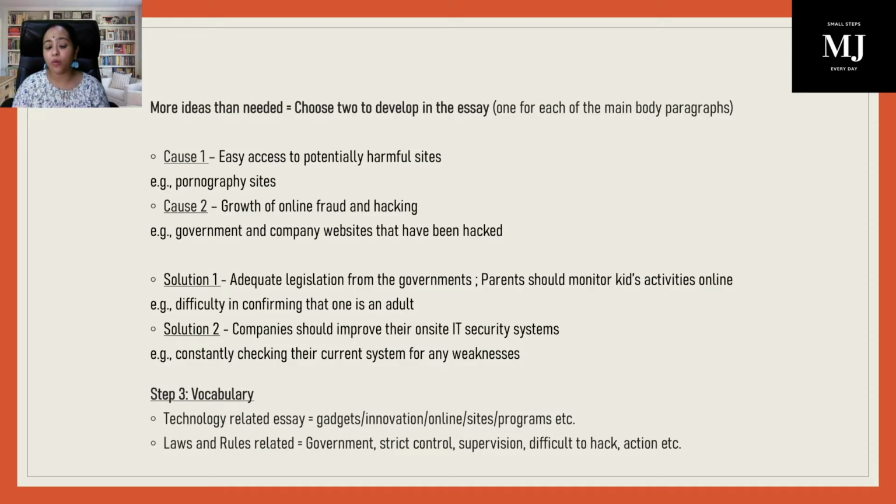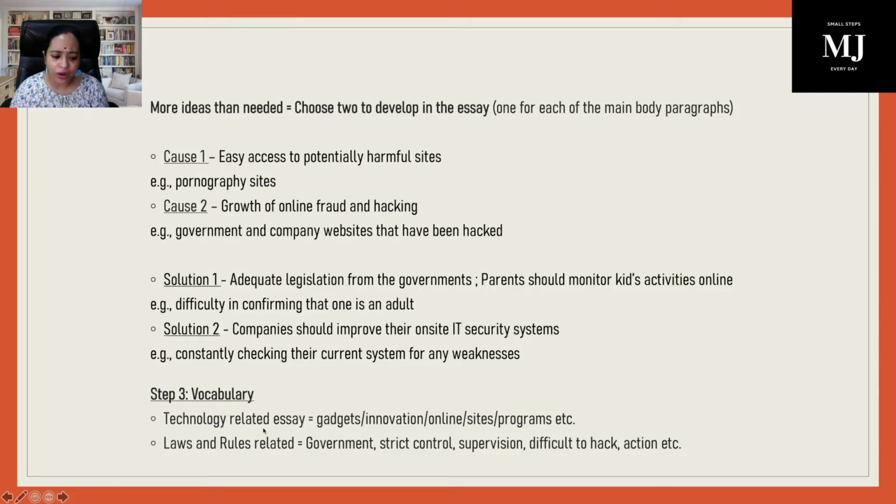So this is how we will come to the causes and the solutions along with the examples. See, whatever we are talking about here, we have to explain that, right? So this is our explanation. So this is where we have to come up with the supporting points. Now, let's think about the vocabulary.